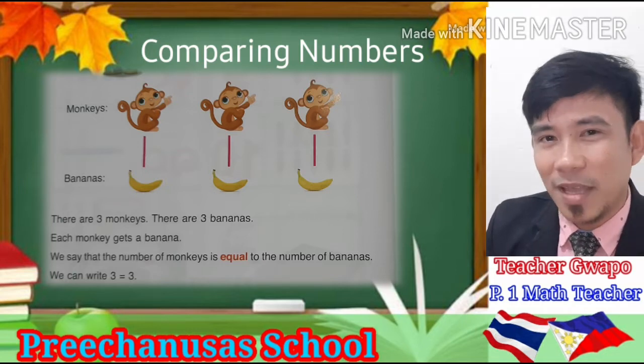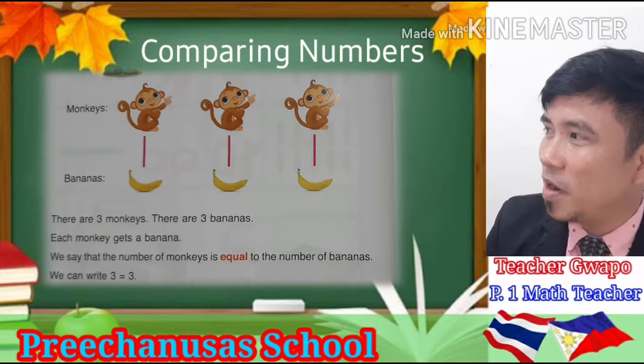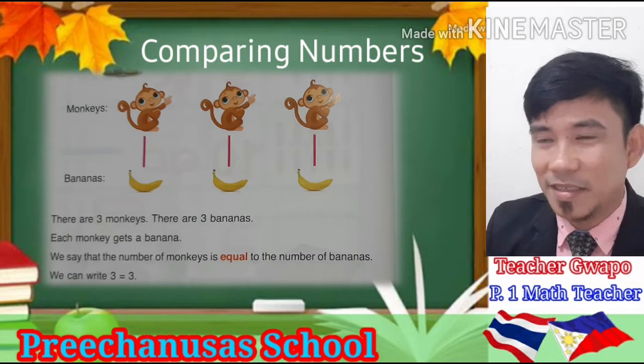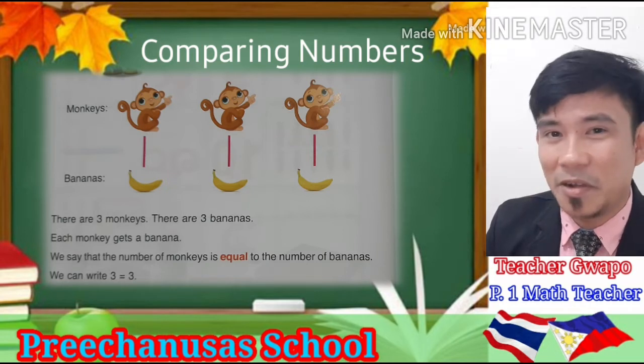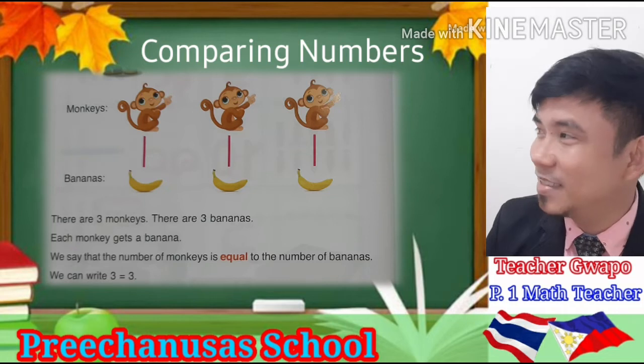And we can write 3 is equal to 3. The equal sign shows that what is on the left of the sign is equal to what is on the right of the sign. That means they are equal, right? Because each monkey gets one banana.